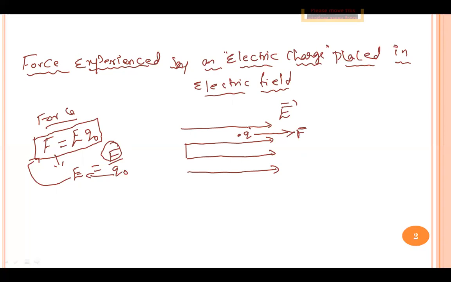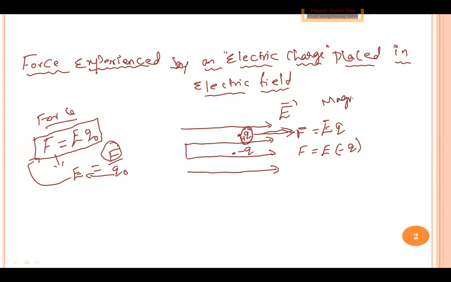If the charge placed in the electric field is Q, then the force experienced by this charge will be given by F is equal to E into Q. Suppose a charge minus Q is placed in the electric field, the force experienced by this charge will be given by F is equal to E into minus Q. You have to take into account the sign of the charge while evaluating the magnitude of the force.